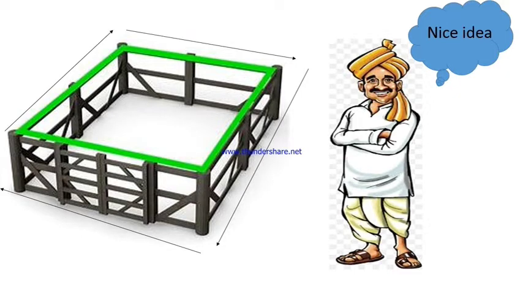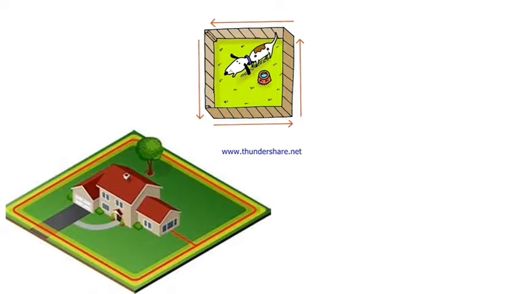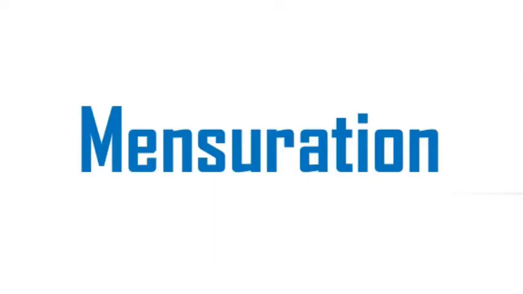So now tell me, in real life situations, did you see such boundaries in your life? Yes, fencing around the cattle field, the compound around your house, fencing around the flower bed. So today we'll learn more about such boundaries in our topic, mensuration.